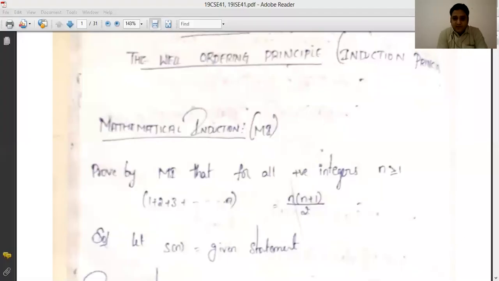Okay, so we are ready to understand the well ordering principle. In that, the first one is mathematical induction. Actually, mathematical induction is a method to prove any kind of open, closing statements or some kind of theorems we have to prove. There may be some other ways also to prove that specific theorem, right?